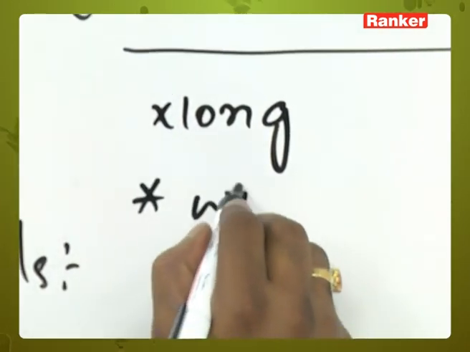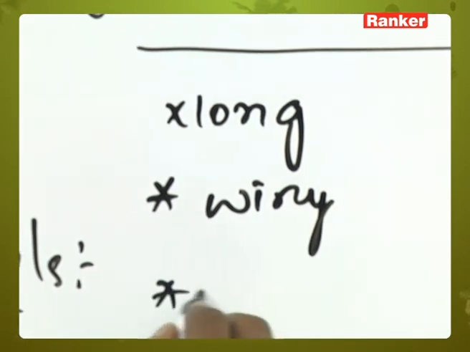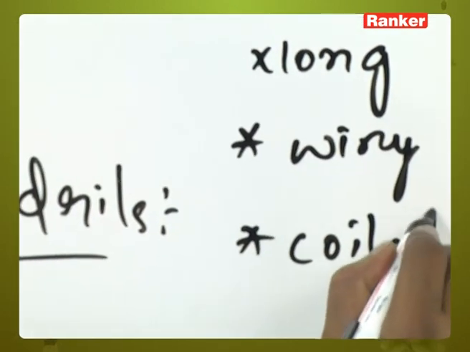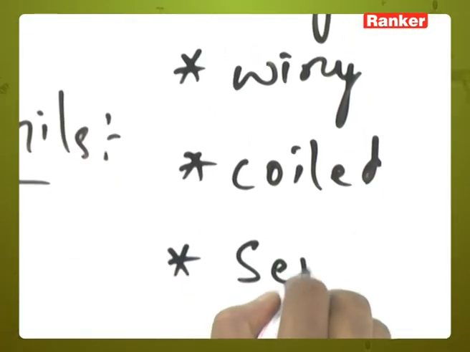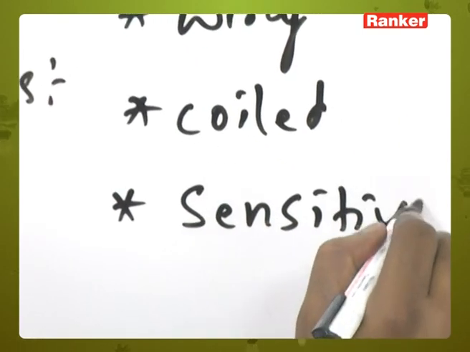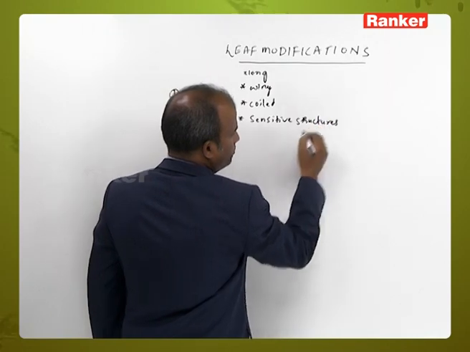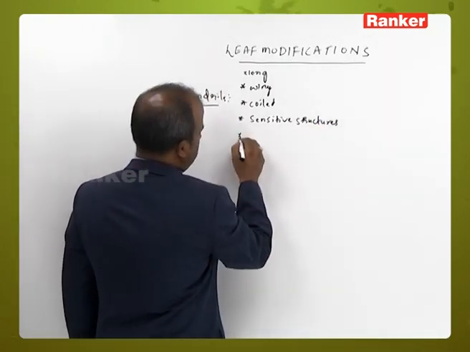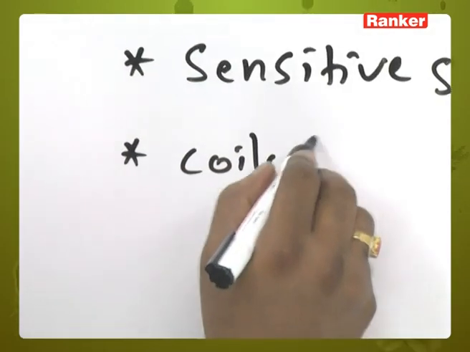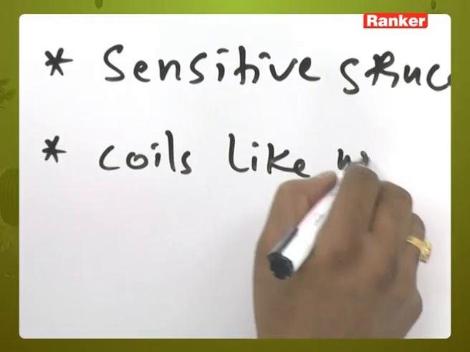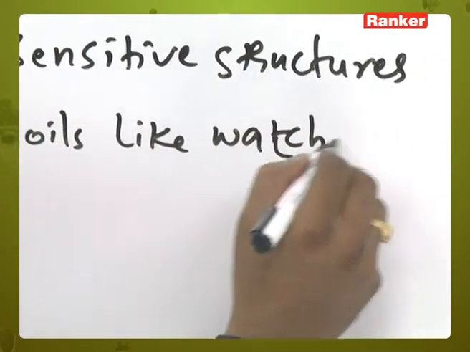Long, wiry, coiled, sensitive structures which coil like a watch spring.